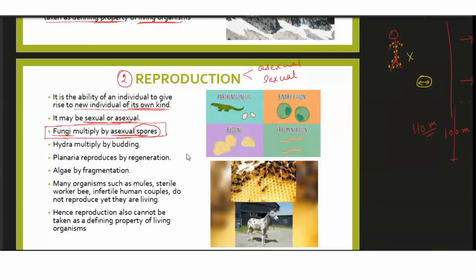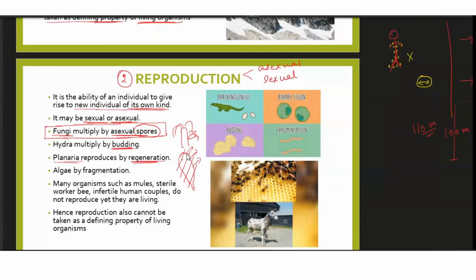Then comes your hydra. There also you have studied that hydra is the one which multiplies by budding. You remember the bud takes place. Suppose this is the hydra. A small bud starts to come out, and that bud afterwards falls down, and a new individual is formed. That is what budding is. Planaria reproduces by regeneration. You remember how the planaria reproduces. Let's say this is the planaria. If you cut the planaria into several pieces, each piece has the capacity to become a new individual. That is what regeneration was. So planaria can reproduce by regeneration.